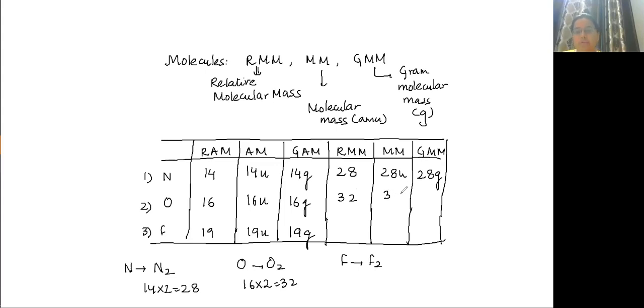This is 32U. This is 32 grams. For fluorine, it will be 19 into 2, 38. 38, 38U, 38 grams. I hope this is clear.